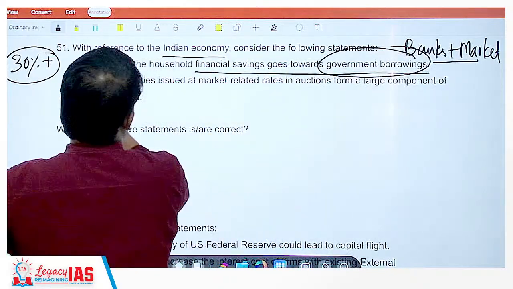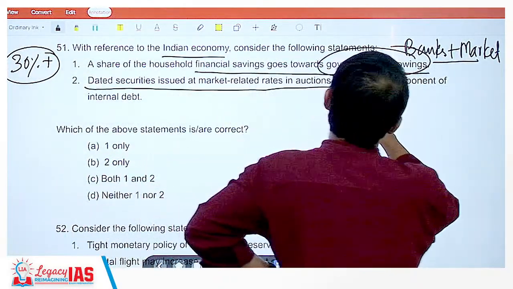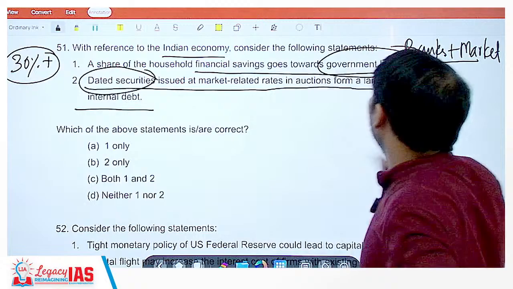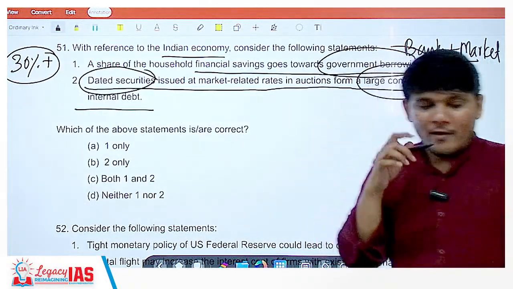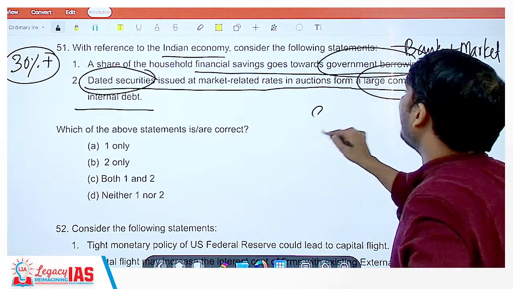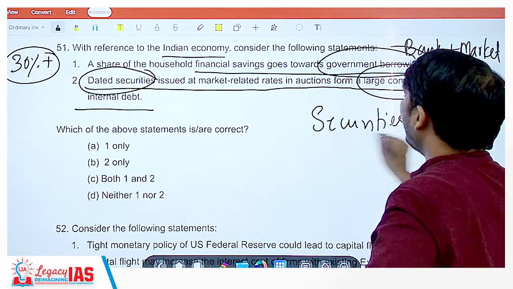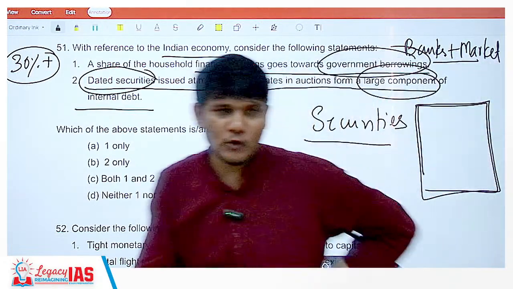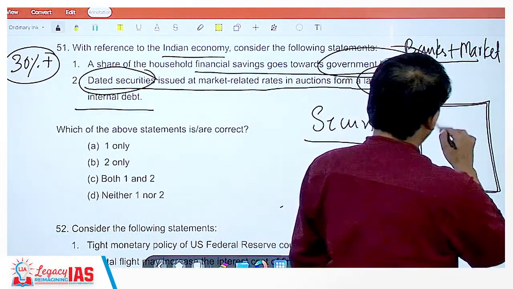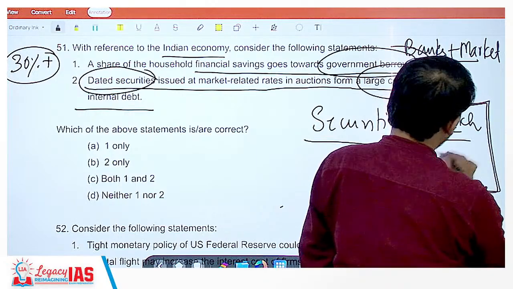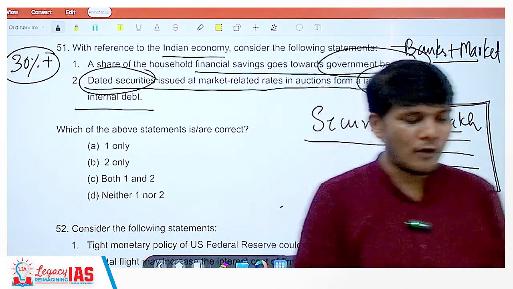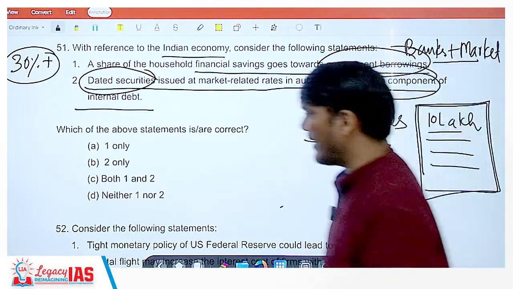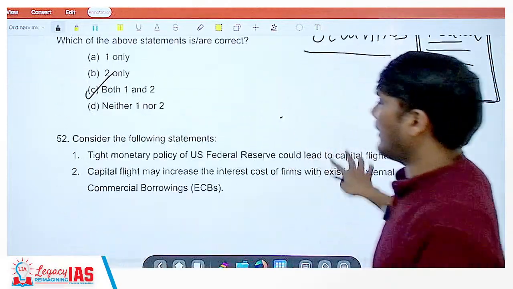Dated securities issued at market related rates in auction form a large component of internal debt. Yes, dated securities are a large amount of internal debt. How is that possible? When the government wants to borrow money, the government gives you securities. What is a security? A security is nothing but a piece of paper. So the government will take 10 lakh rupees from you and will give you a paper in which it will be written that, boss, we have taken 10 lakh rupees from this person and by this date we will repay this much amount. That is the security, and it forms a large component of the internal debt. Hence both statements here are correct.